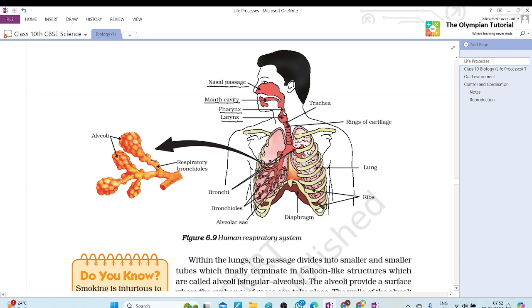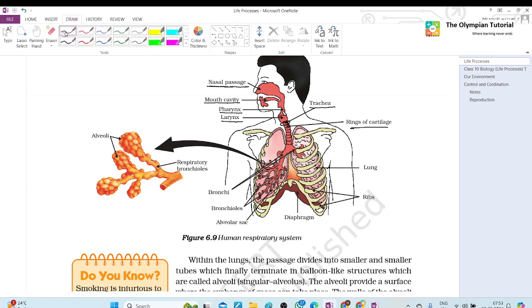Ma'am, the larynx is the voice box, right? Good, I was going to tell the same thing. Next, the trachea. The trachea is made of a thin membrane. That's why it should not collapse while air is passing in and out. That's why we have the cartilaginous rings. Next, rings of cartilage. Here we can observe the rings of cartilage.